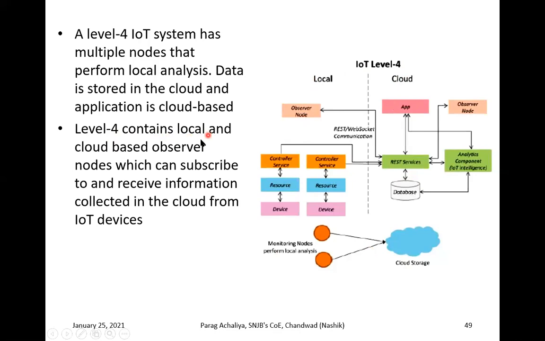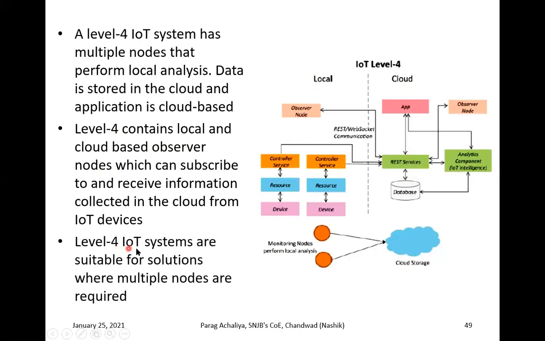Level 4 contains local as well as cloud-based observer nodes which can subscribe to and receive information collected in the cloud from IoT devices. I already explained that the observer node will receive the information from the cloud as well as from your local application. Level 4 IoT systems are suitable for full solutions where multiple nodes are required. If you require multiple nodes, then in that case you are going to use IoT level 4.